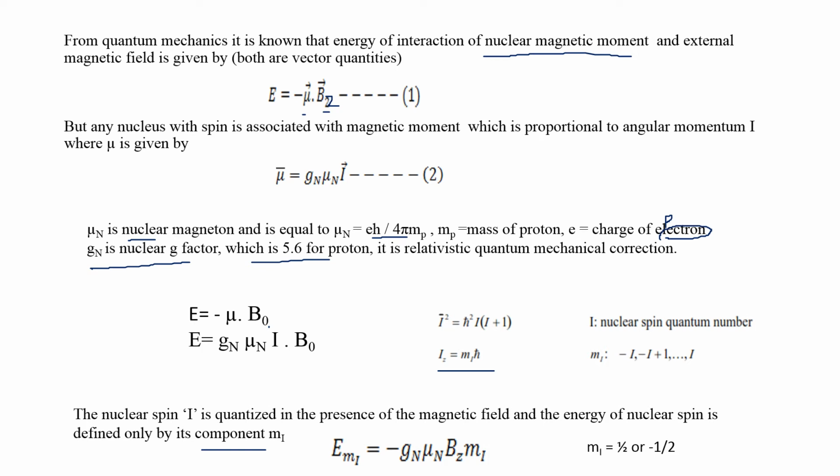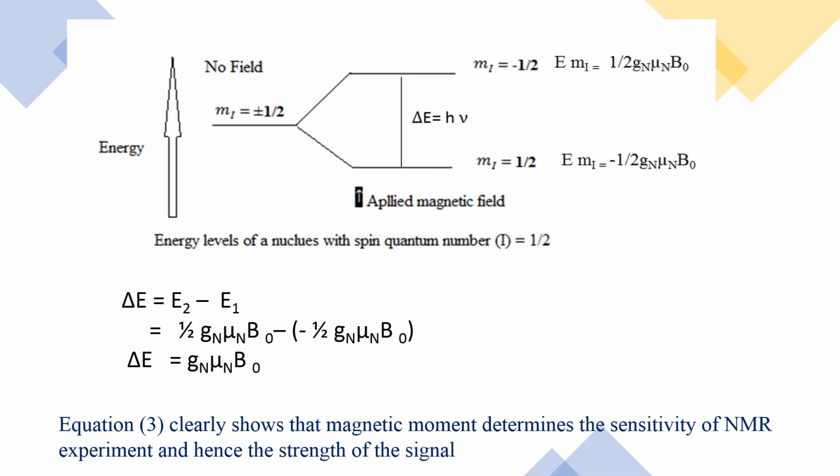E Mi is equal to minus Gn mu n Bz into Mi. Mi may be plus half or minus half. Here in this diagram, initially they are in a degenerate state, but when I apply a magnetic field, they are divided into two spin states. Now I can calculate the energy of the plus half state and the minus half state.